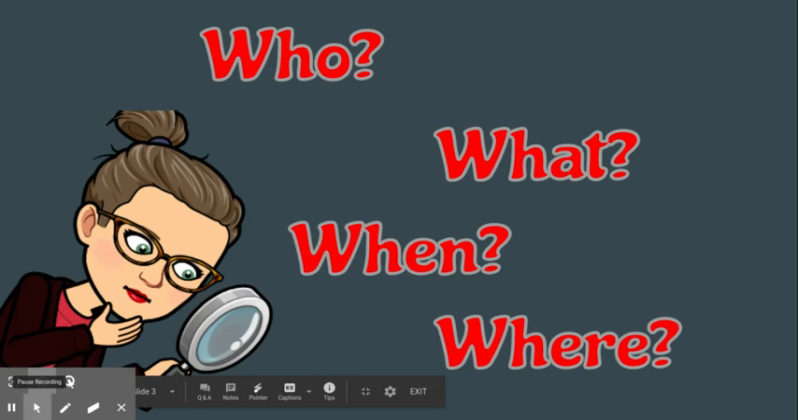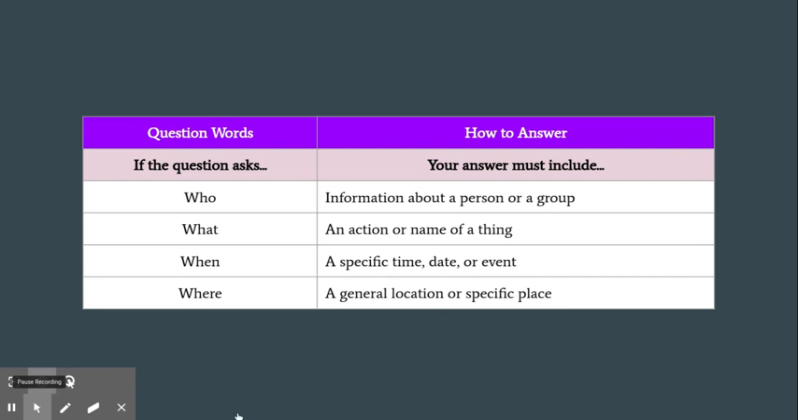Now turn to page 11 in your student books. We're going to read the chart at the top of page 11 aloud. The chart is about question words and how to answer the question based on the question word. If the question asks who, your answer must include information about a person or a group. If the question asks what, your answer must include an action or name of a thing.